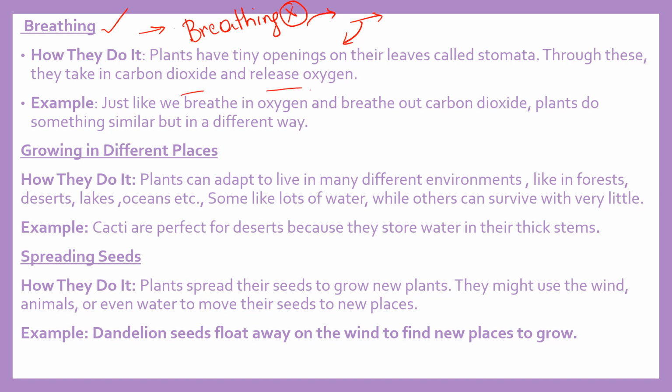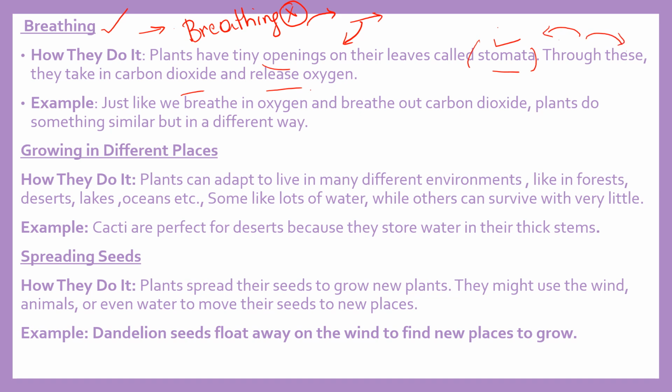Okay, so plants have tiny openings on their leaves called stomata. Through these, they take in carbon dioxide and release what? Oxygen. Okay, through what? Like how we have a nose, in the same manner these leaves have stomata. So with stomata they take in the carbon dioxide and give out the oxygen.